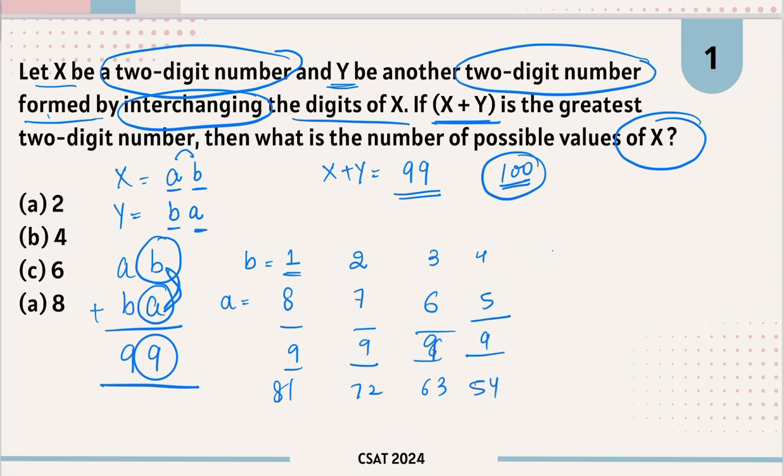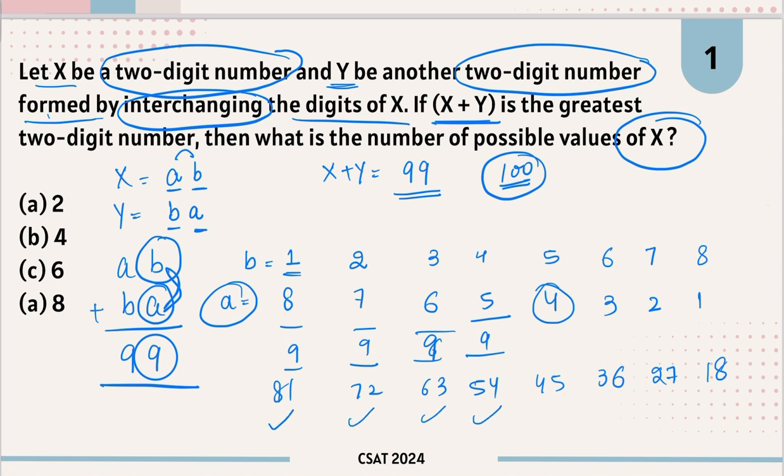If you put 5, you will get 4. This is a, number is ab, so the number is 45. Now if you put b as 6, a will be equal to 3, and the number will be 36. If you put 7, you will get 2, so your number will be 27. And if you put 8, you will get 1, so your number here will be 18. So till now you have 1, 2, 3, 4, 5, 6, 7 and 8.